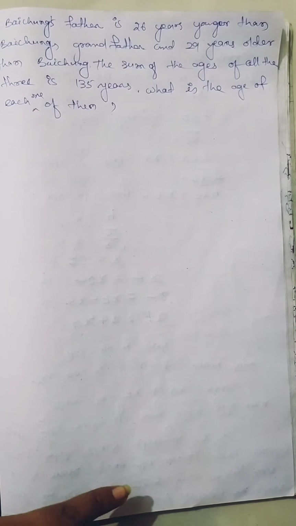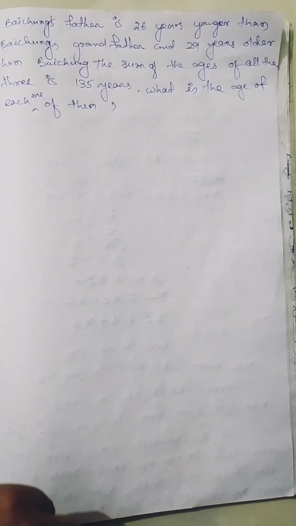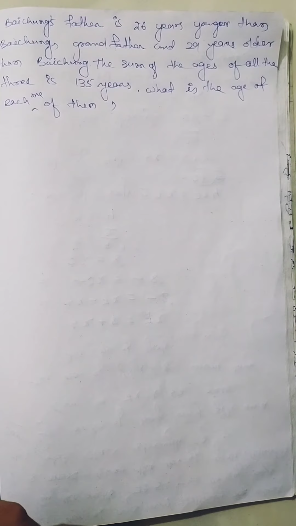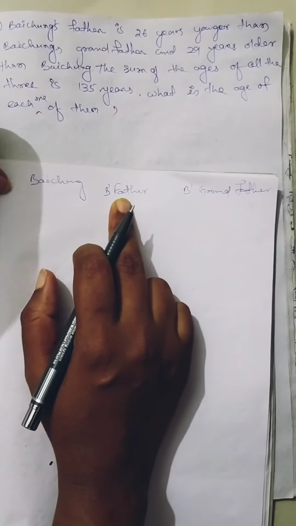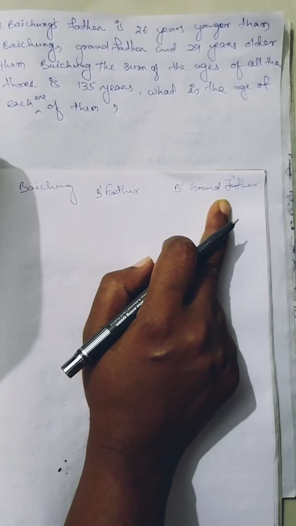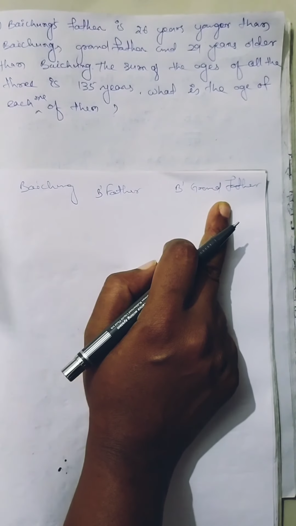Next is 11. Question is, Baichung's father is 26 years younger than Baichung's grandfather and 29 years older than Baichung. The sum of the ages of the three is 135. Then what are the ages of each of them? We have here 3 generations: Baichung, Baichung's father and Baichung's grandfather. Now the question is, which one is taken to be x?